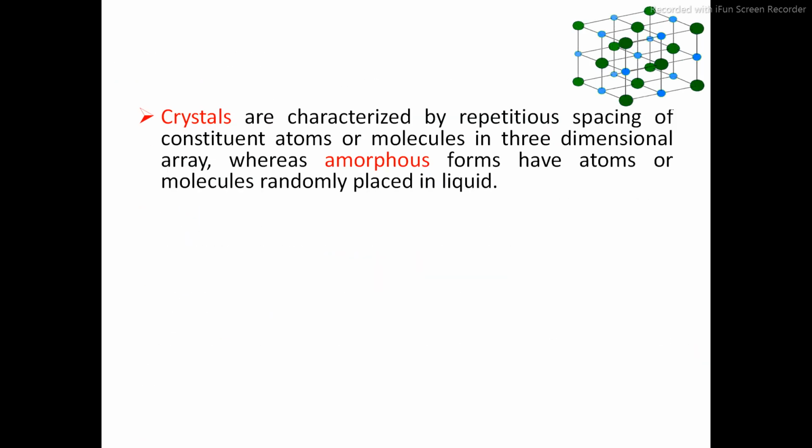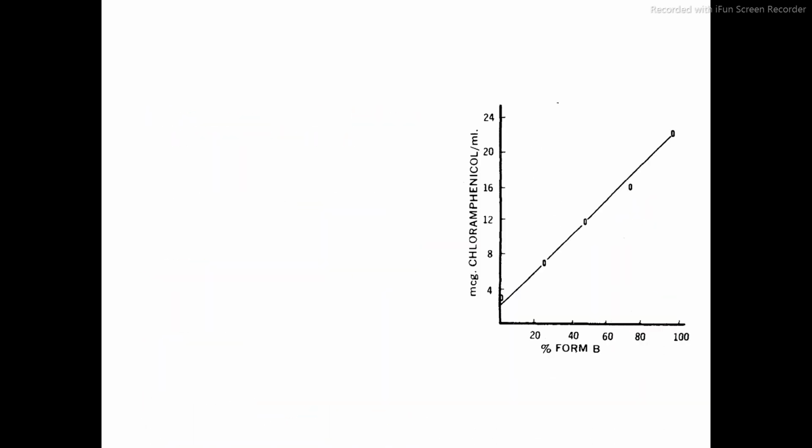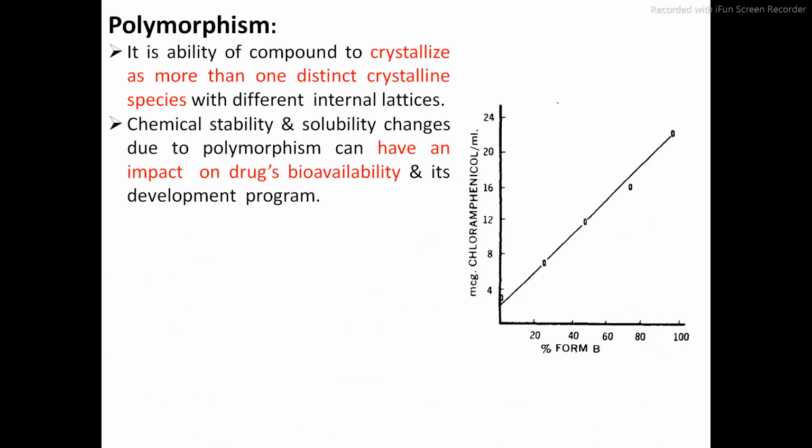Poly means many, morphs means crystal shape. The chemical stability and solubility changes due to polymorphism can have an impact on the drug viability and development program.